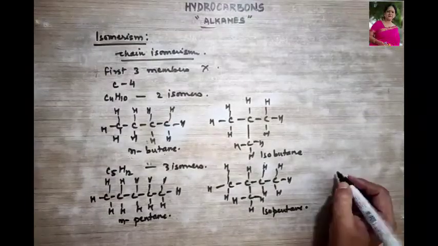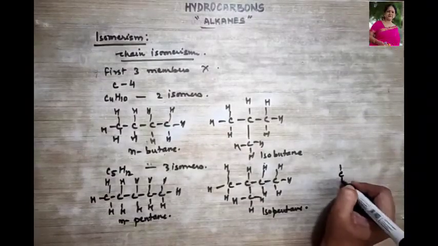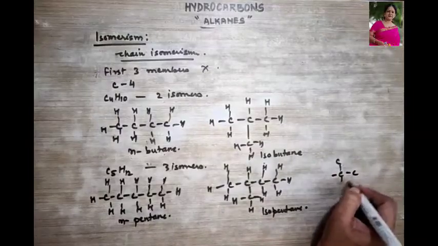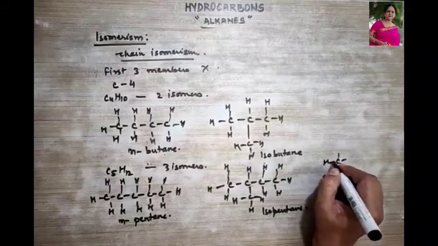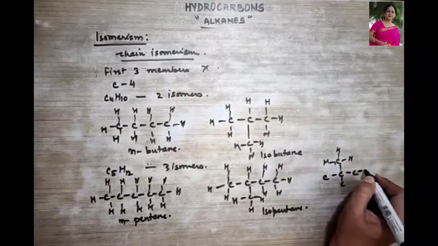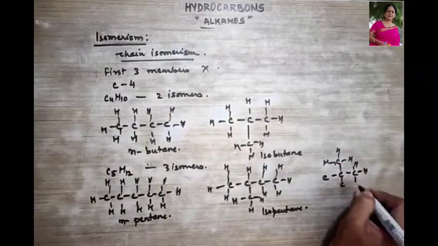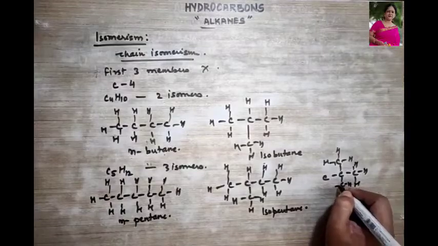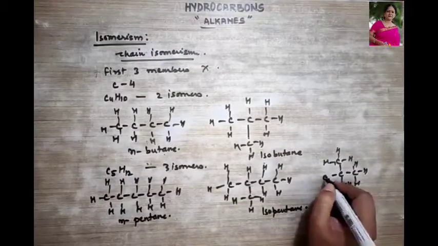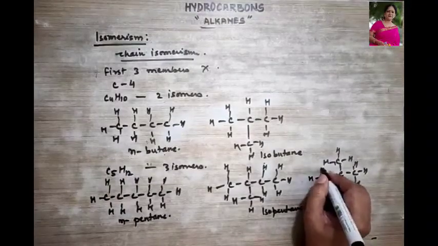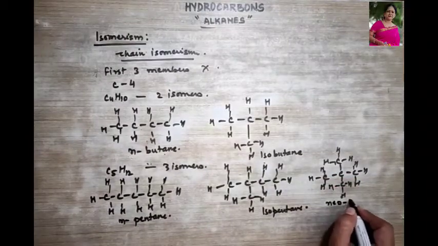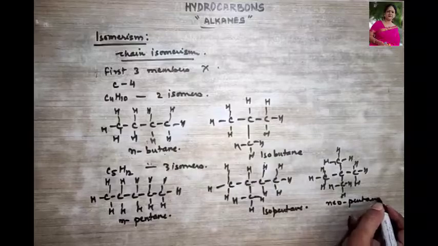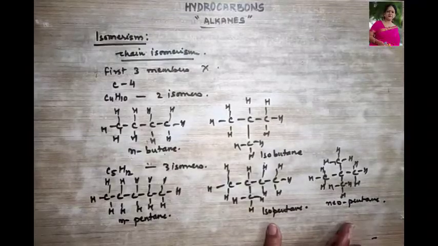That is the neopentane. Neo means when one carbon is surrounded by 4 other carbon atoms, then it is called neopentane. Clear?